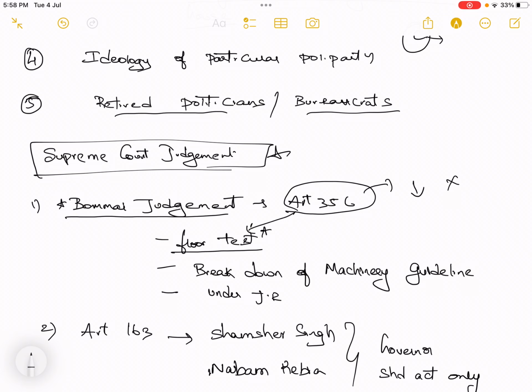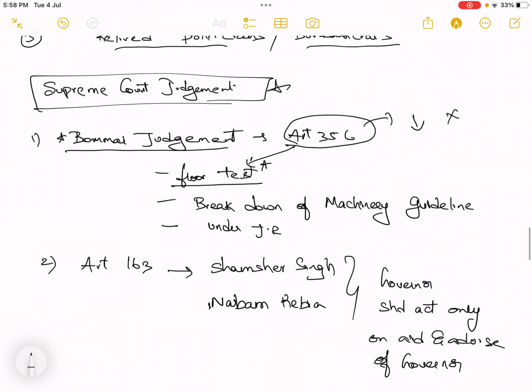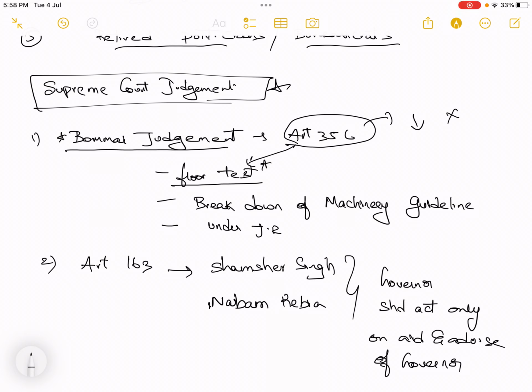Okay, breakdown of the machinery. You cannot simply issue a breakdown of machinery. You cannot send a report to the state government saying there is a provision of the constitution, there is a breakdown of the constitution.